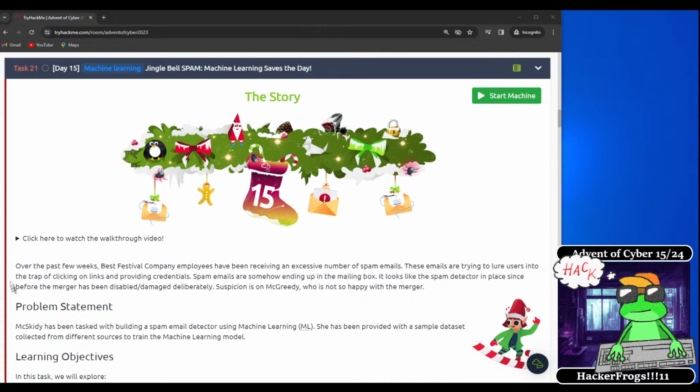It is a Friday, and today we're going to be working on our TryHackMe Advent of Cyber event. So today's challenge is going to be about machine learning. This is the second day in a row that we've had a machine learning topic, and I'll admit right up front that machine learning is not something that I know particularly too much about, but we're here to learn, and I guess we'll be doing it live.